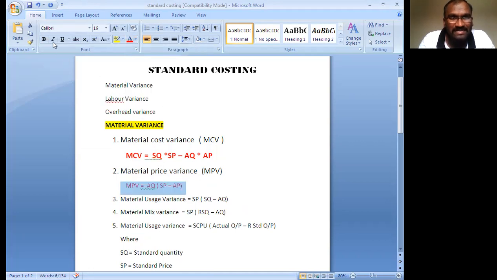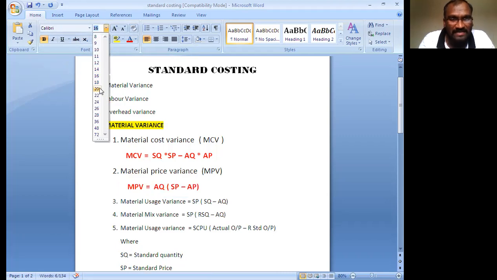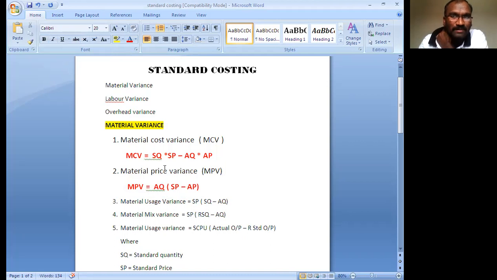Material price variance means the difference of the prices, standard price minus actual price, into actual quantity. That is the material price variance.